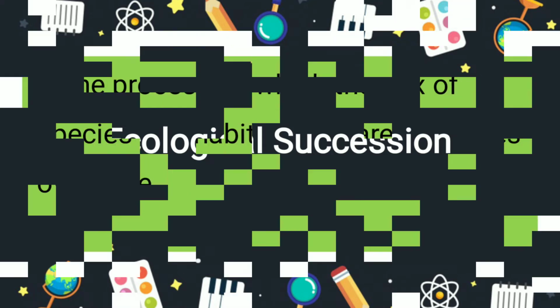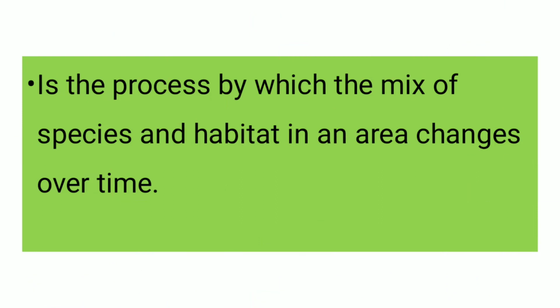Ecological succession is the process by which the mix of species and habitat in an area changes over time. These communities replace one another until a climax community, like a mature forest, is reached or until a disturbance like a fire occurs.